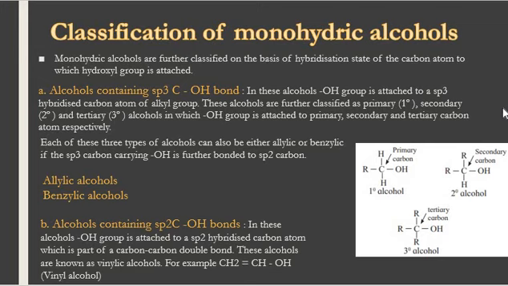In these alcohols, the OH group is attached to an sp2 carbon atom, which is part of a carbon-carbon double bond. Like you are seeing in the example here, CH2 double bond CH, and on this carbon the OH group is bonded. This carbon is sp2 hybridized, and the compound name is vinyl alcohol.